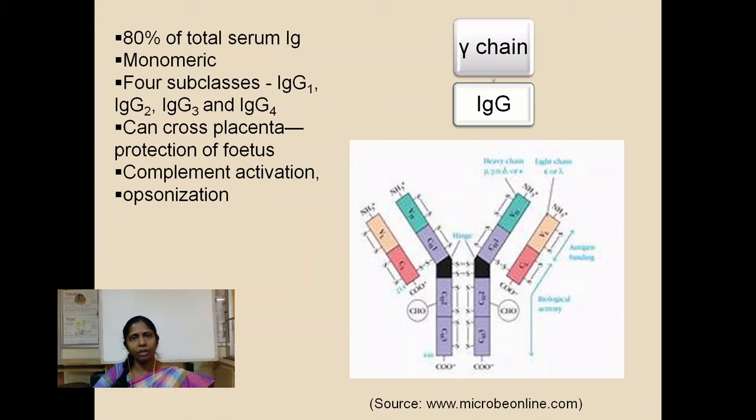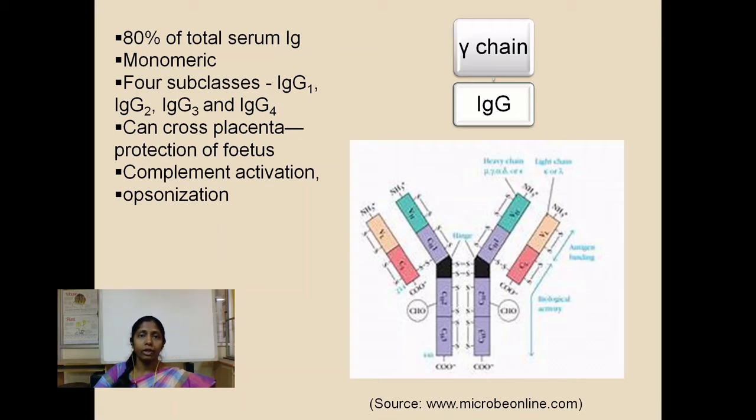The IgG isotype of antibodies have important functions like toxin neutralization, viral neutralization, as well as bacterial and pathogen elimination. These are the only antibodies that can cross the placenta and protect the fetus in the womb from infections. IgG also is very efficient in complement activation. Complement activation requires an antigen to be bound by at least 2 antigen binding sites. This is served well by the IgG molecule, which is bivalent in nature. So IgG is very effective in activating the complement proteins in the serum.